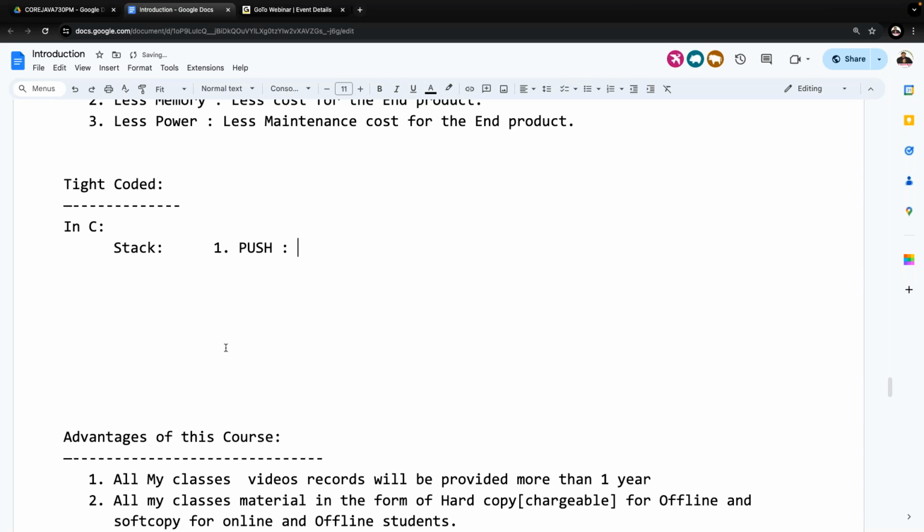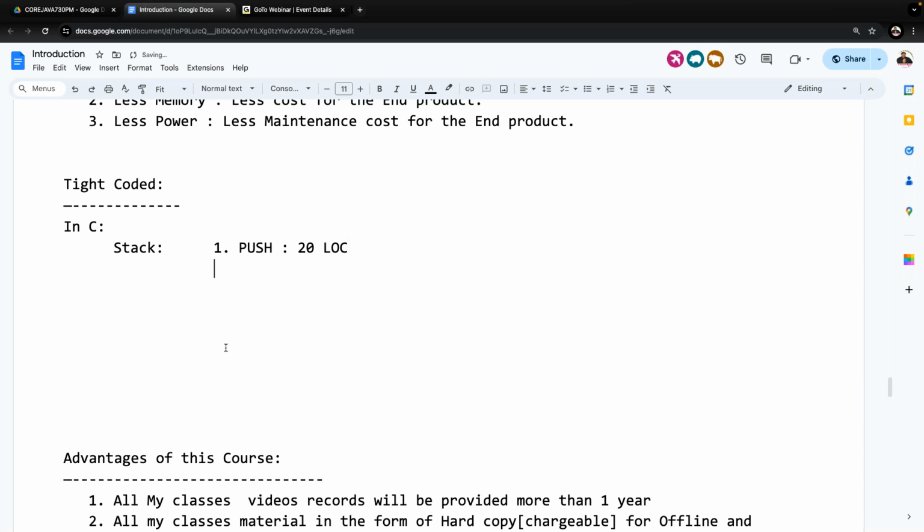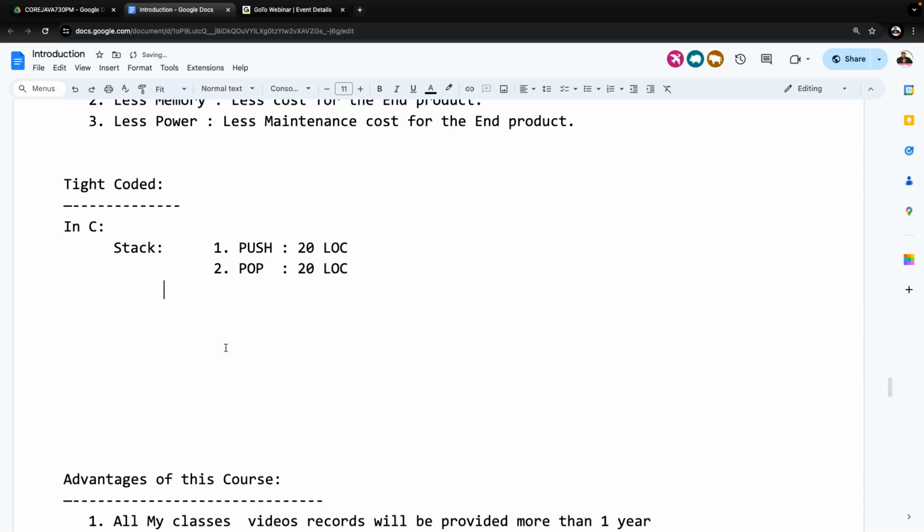To perform this push operation, on average, how many lines of code are we going to use? Say 20 lines of code, LOC, for example. The second one is the pop operation. Again, 20 lines of code. Mainly we understand these two operations, but one more operation is available in a stack. What is that? Peek, the third one. To perform peek, again 20 lines of code.